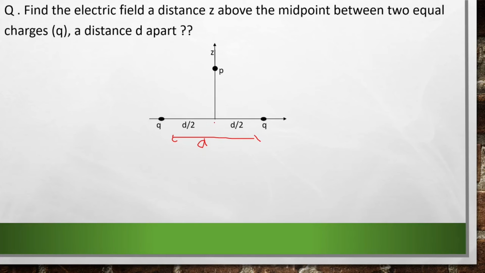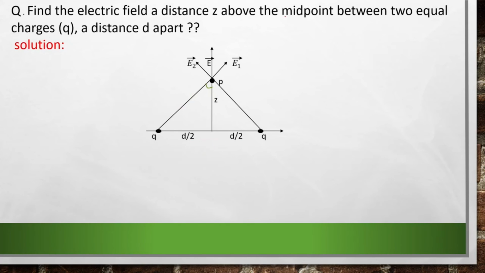So here we draw a line above the midpoint. Since it is a midpoint, we can divide this as d by 2 and d by 2, and the point is P and it is z distance apart from this midpoint. Now we should find the electric field at this point P due to this charge Q and also this charge Q. So let's try to do it.